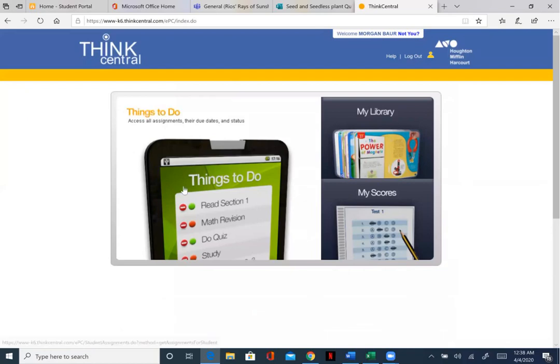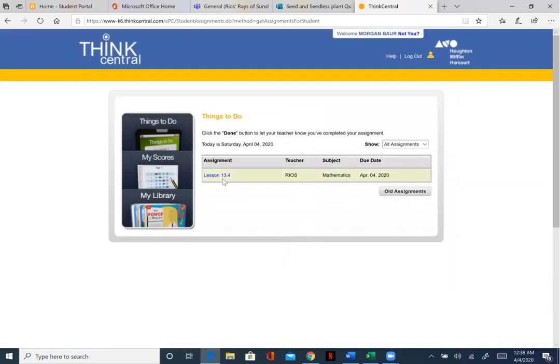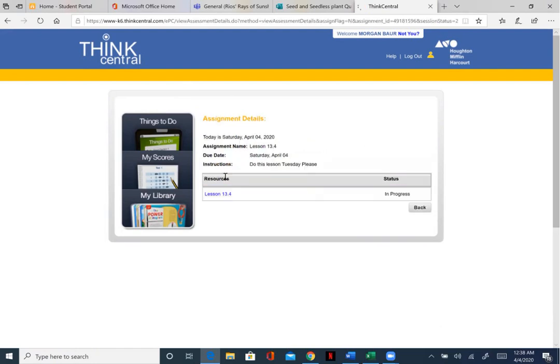Okay, aquí ve que hay un cuadro bien grande que dice things to do. Here you see there's a big square that says things to do. They go ahead and click here, and then you'll see this is just one assignment. The student, way to go for the student. They've done all their assignments. They just need to get this one done, right? So they click here on this assignment, okay? And they go ahead and they do it, okay?